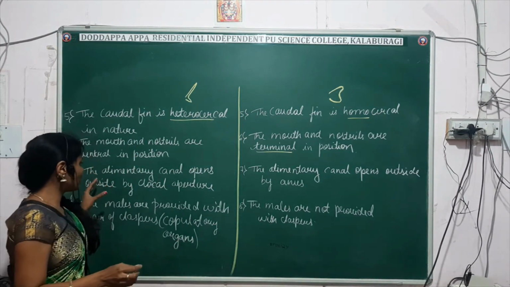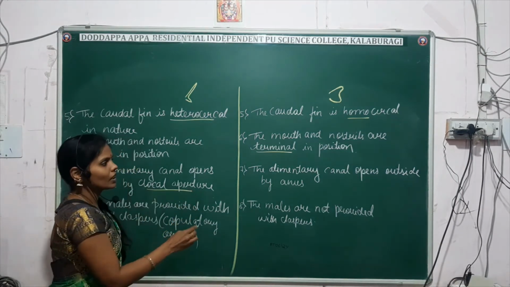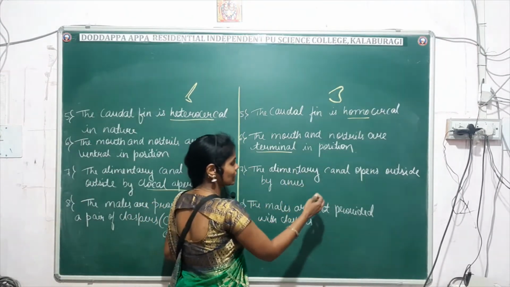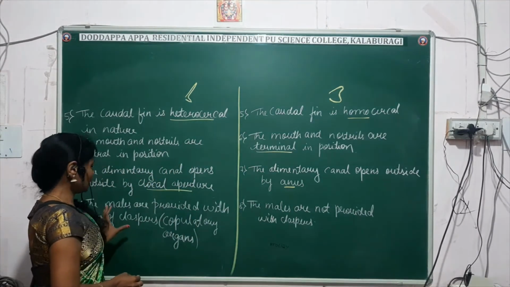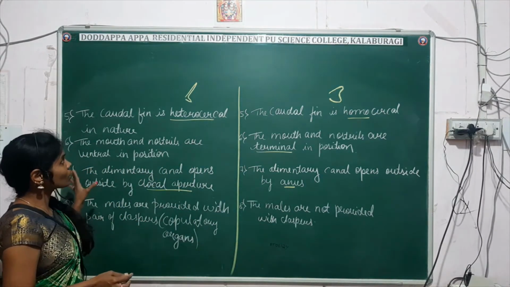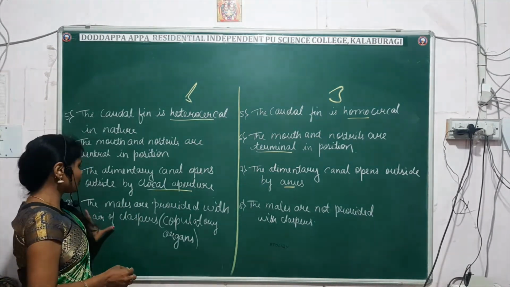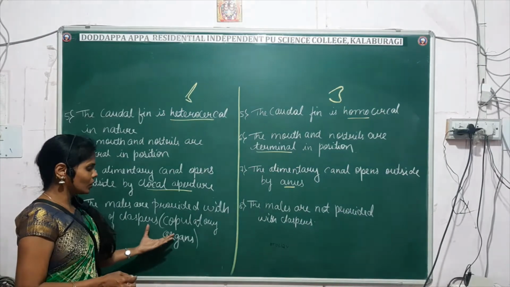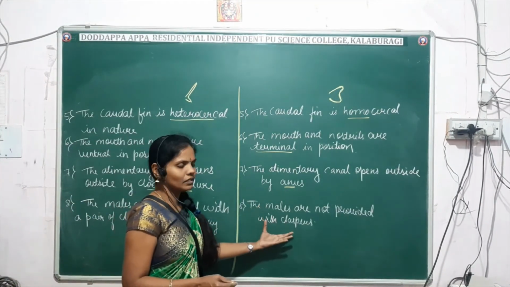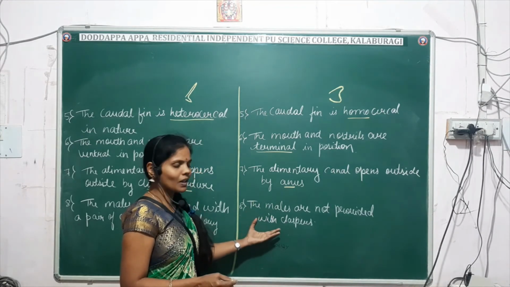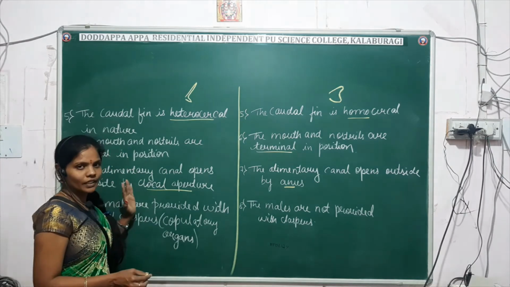Then the alimentary canal opens outside by the cloacal aperture, and here the alimentary canal opens outside by the anus. The last one: in Chondrichthyes the males are provided with a pair of claspers, commonly known as copulatory organs. But here the claspers are absent, that is, the males are not provided with claspers. Okay, so these are the differences.